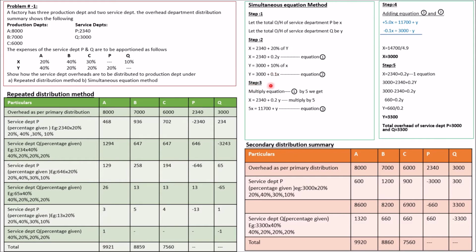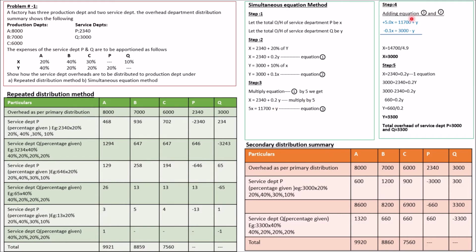That is step 3. Multiply equation 1 by 5. Equation 1 is x is equal to 2340 plus 0.2y. When you multiply by 5, we will get 5 into x, 5x is equal to 2340 into 5, which is 11,700, plus 0.2y into 5, which is 1y.